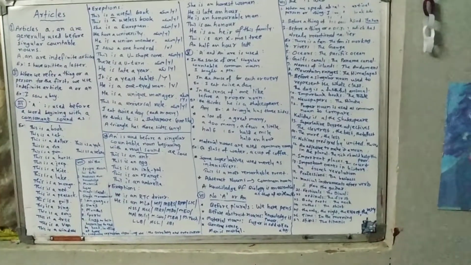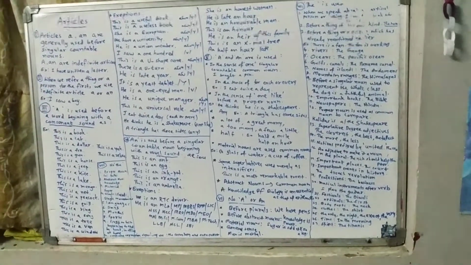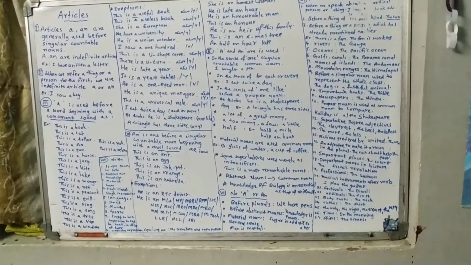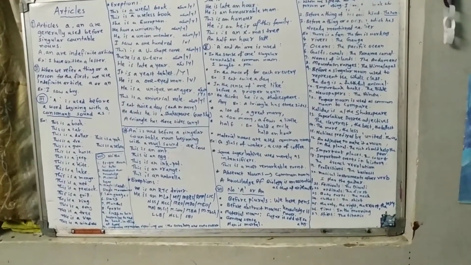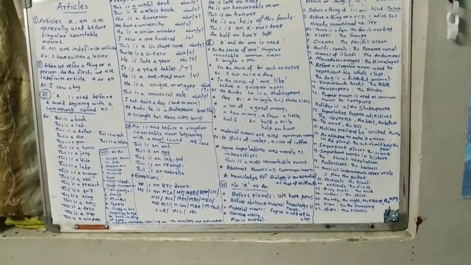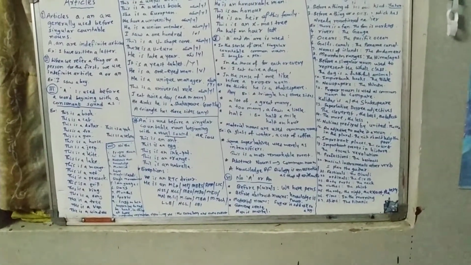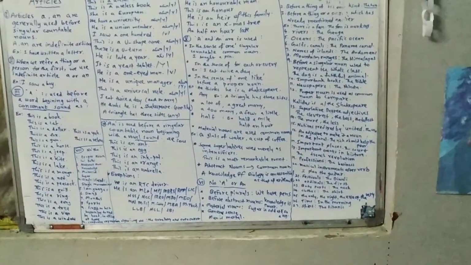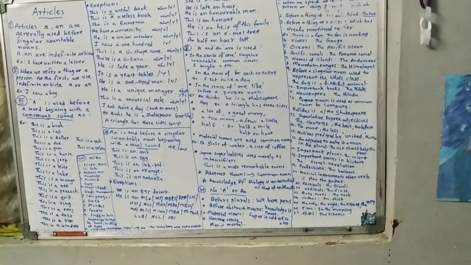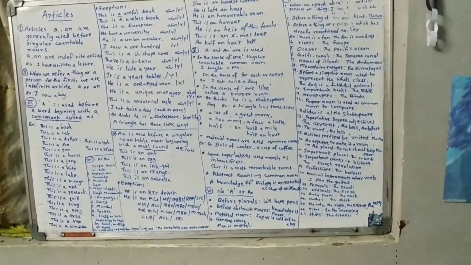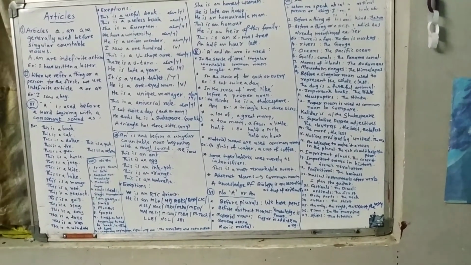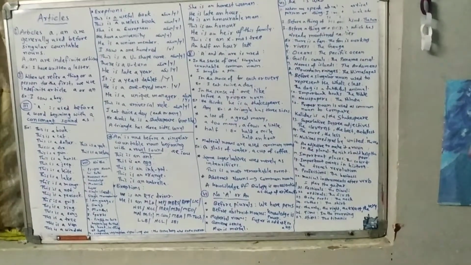That is used as a common noun. That's why the article 'a' is used before 'knowledge'? No, a or an. Here the articles a or an are not used in the following ways. Before plurals we don't use any kind of a or an articles. We have pens. Pens are plural, so we don't write a or an.